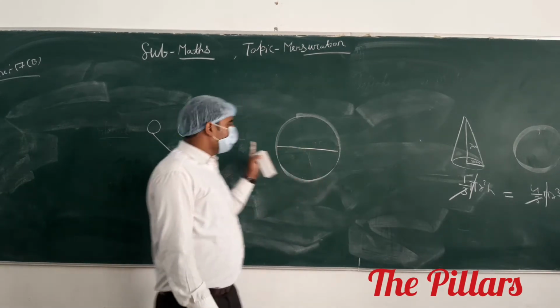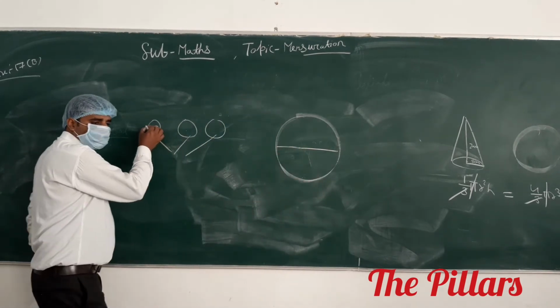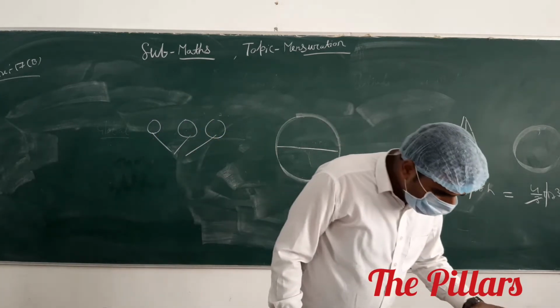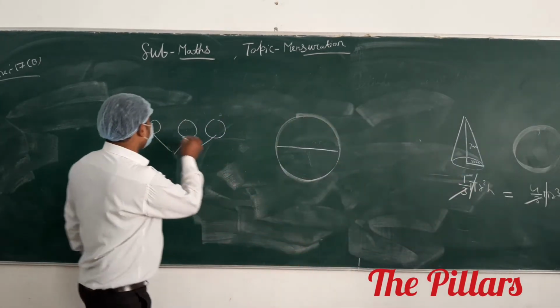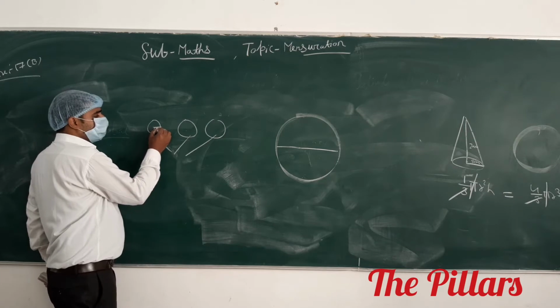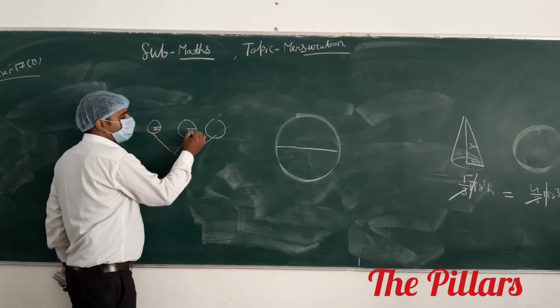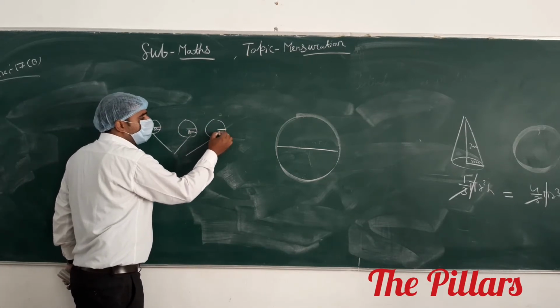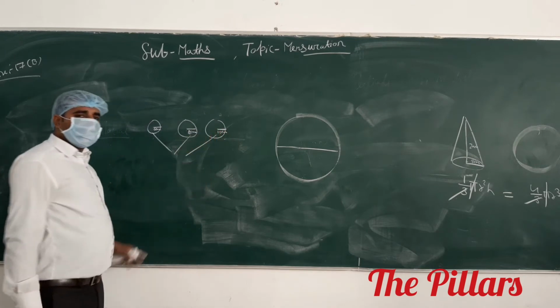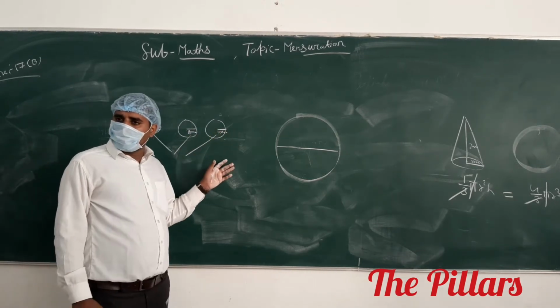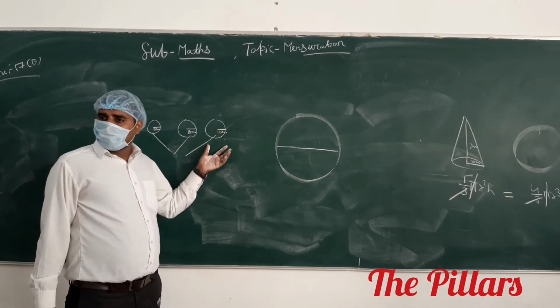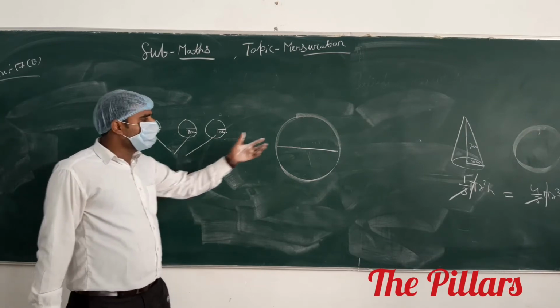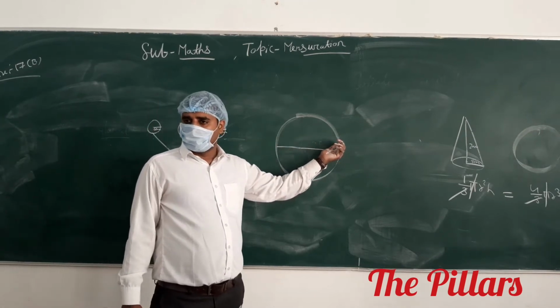The question asks what is the radius of this solid sphere. Is radius given or diameter given? Radius is given: 6 centimeter, 8 centimeter and 10 centimeter. Whenever you melt it, you have to find the volume. It means you add these 3 volumes, and by this volume you make a big sphere.